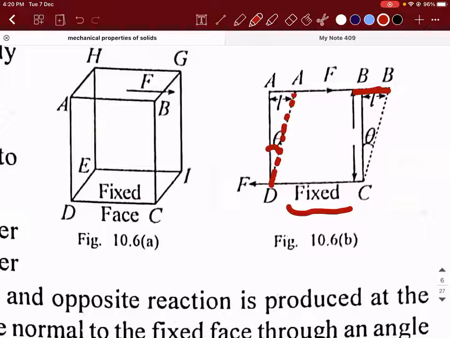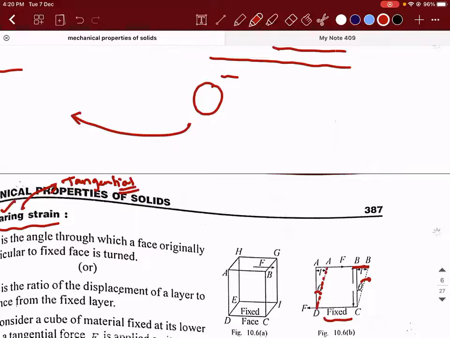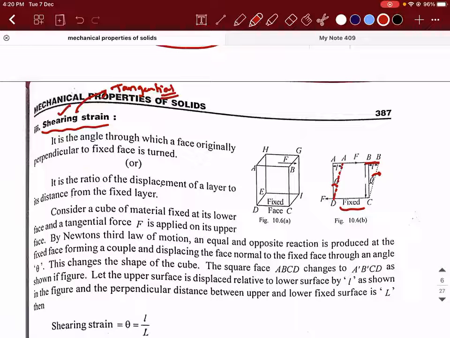Due to which there is an angle subtended here. This we discussed yesterday itself. So this angle that is getting subtended here is what is called the shearing strain. As simple as that.